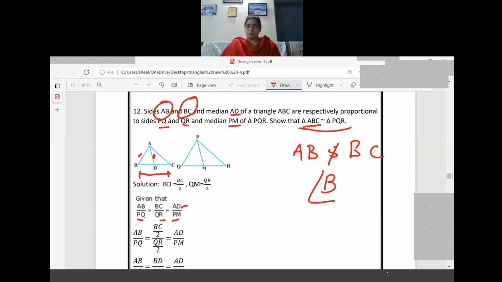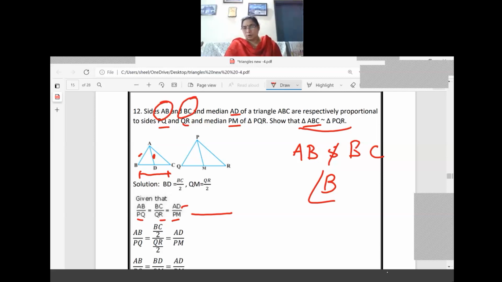So what we have to do, we have to start from the given part. What is the given part? AB by PQ equal to BC by QR equal to AD by PM. Now we are applying the median property. You can see in the question the median is there. So the BC side we are taking. D is the midpoint there. We know the definition of a median, isn't it?